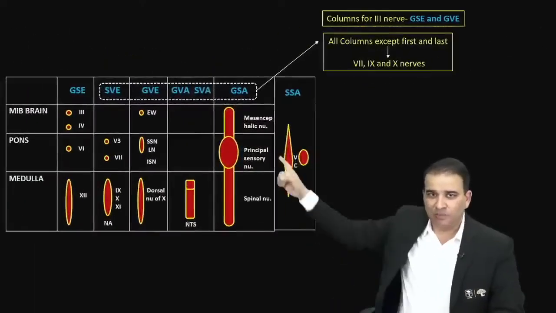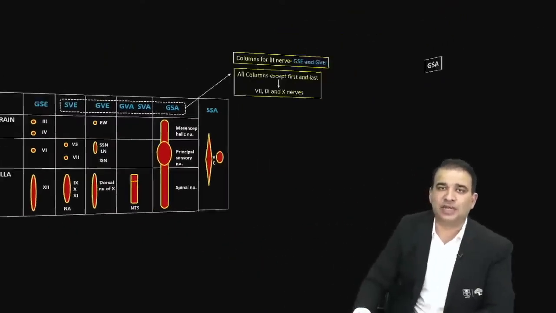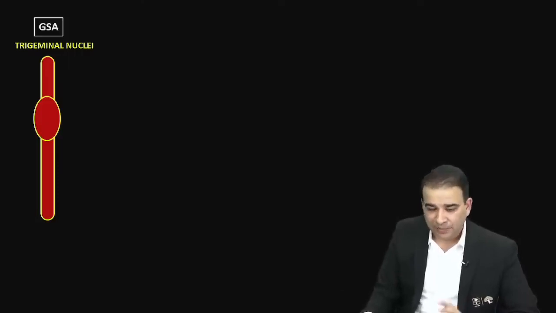Now let's take a couple of columns in detail guys. Now look at the GSA column. First we take the GSA column, then I'll take the GVE column because there are some separate questions on that here. Now general somatic afferent, the nuclei present inside the general somatic afferent column is called the trigeminal nuclei. This big trigeminal nuclei is present in the midbrain, pons and medulla oblongata, even crossing the medulla oblongata also. Now this trigeminal nuclei has three parts.